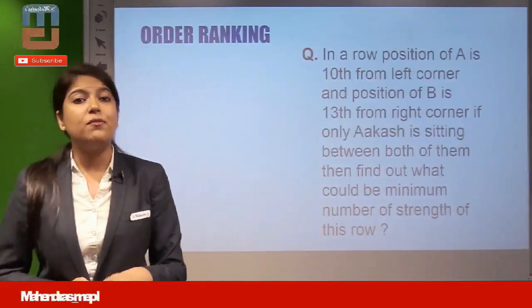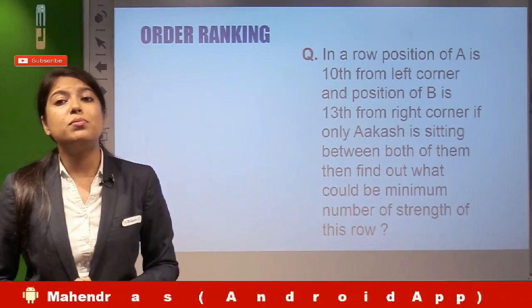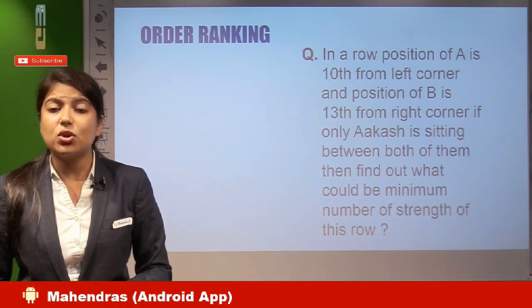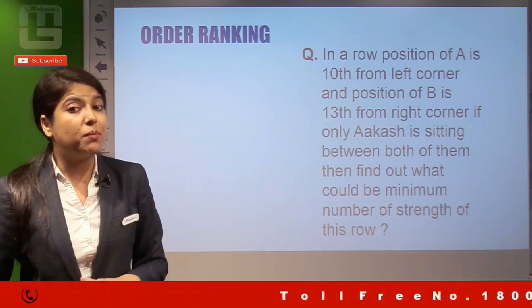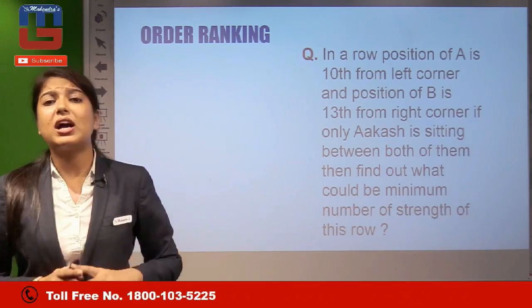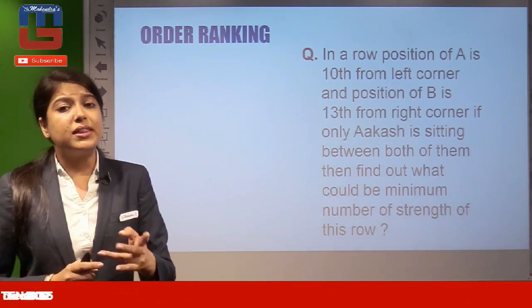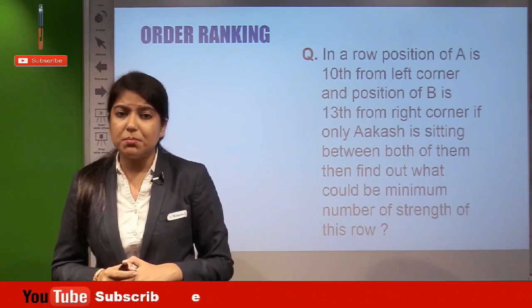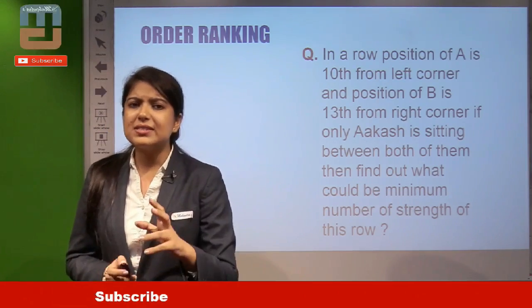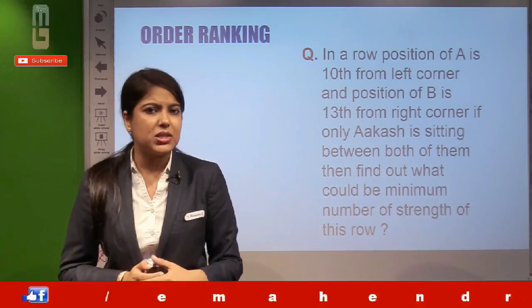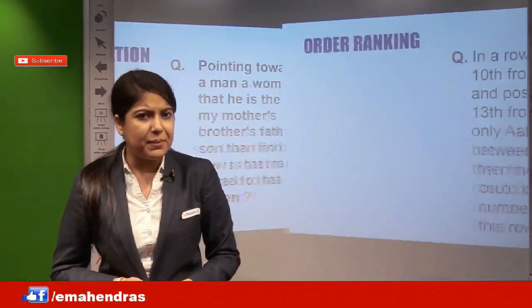Next, if we look at order and ranking, in a row, the position of A is 10th from the left corner, the position of B is 13th from the right corner. If only Akash is sitting between both of them, then find out what could be the minimum number of strength of this row. So this can be a question that can be framed in your PO prelims examinations.